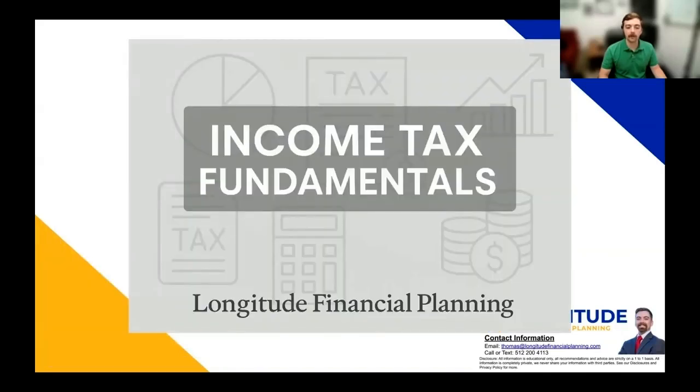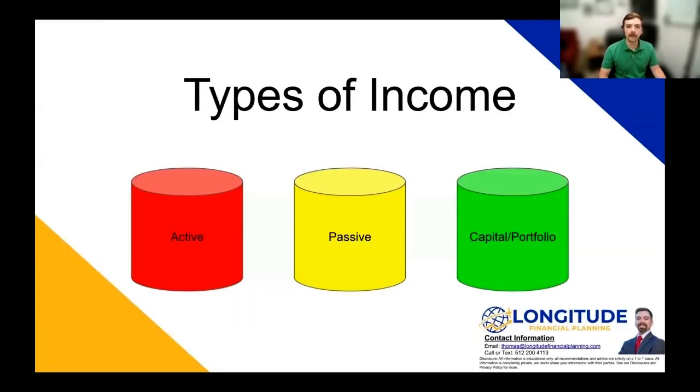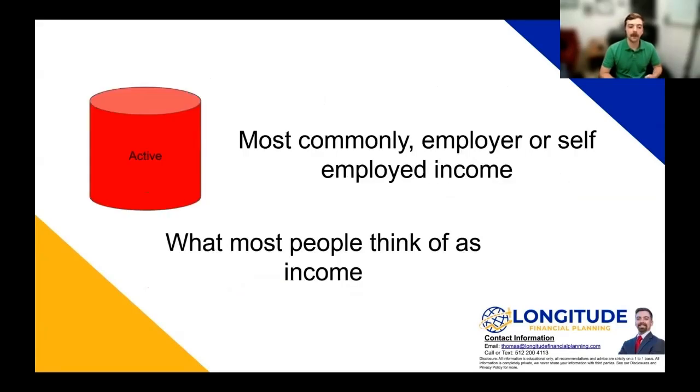So let's break down some fundamentals. There are 3 different types of income broadly. First, active, passive, and capital or portfolio income. Let's start with active income. This is what most people think of as income. It's coming from your employer, or if you're self-employed, then from your own activities.